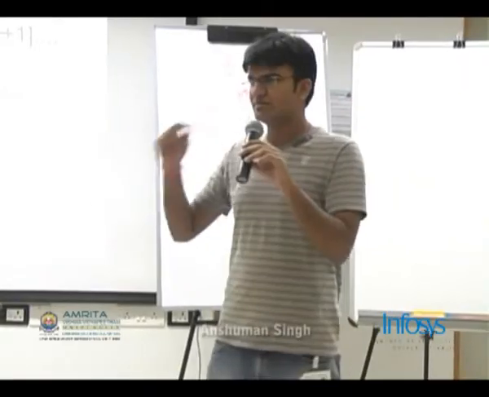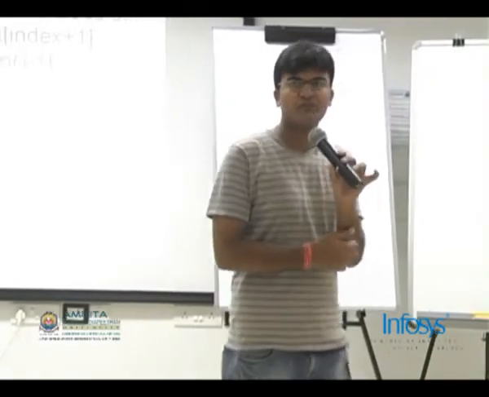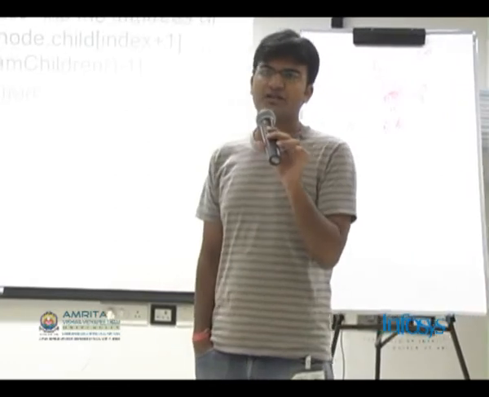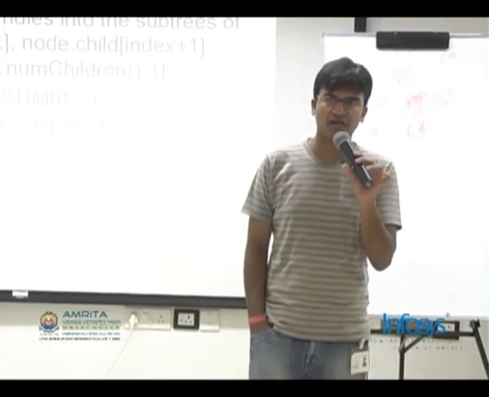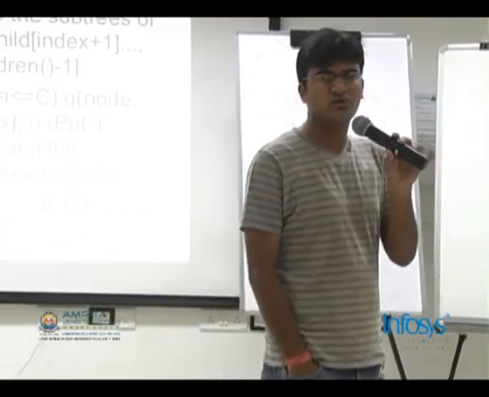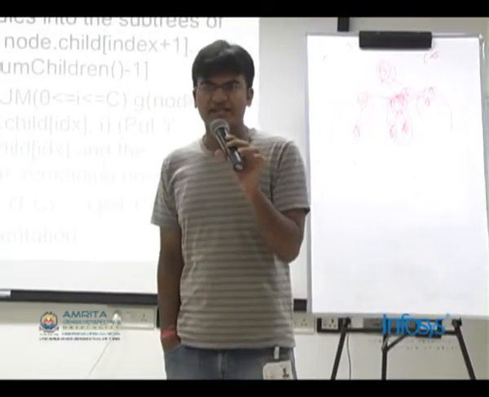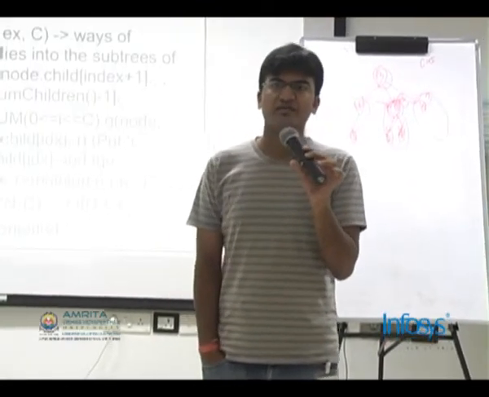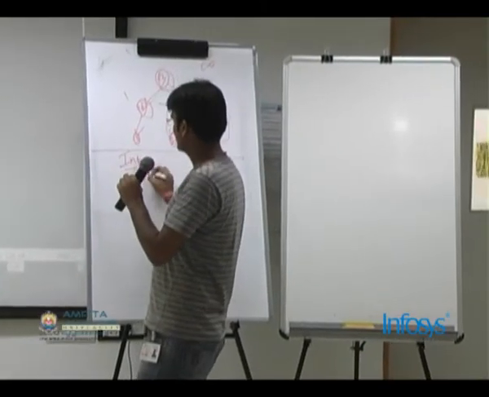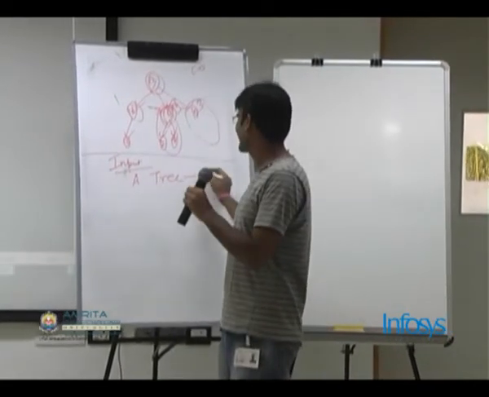The problem says you're given a tree, again a tree. You have a weightage associated with every node. So let's say Wi denotes the weight of node I. Now you have to choose a connected subset of this tree so that the connected subset contains exactly k nodes and the weight of the subtree is maximized. The input contains a description of a tree. You know what a tree is, right? The tree contains n nodes.